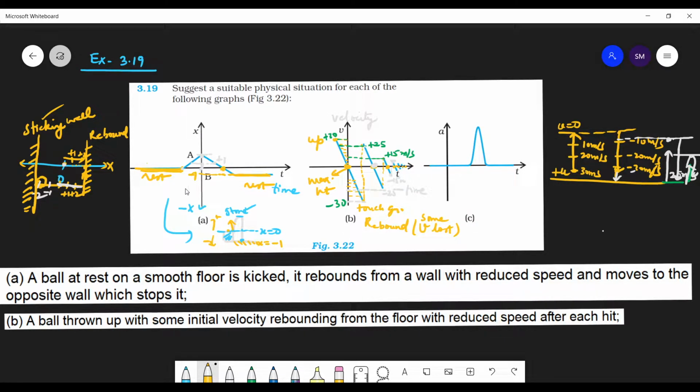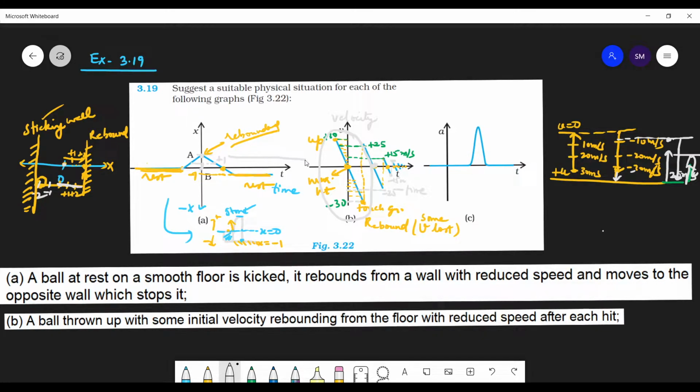So again, one more example, students. The earlier example, kick the ball, here it rebounded. So here the ball is rebounded. See, same graph, but here after this, suppose I want the same graph. Here the ball was thrown up, reaches maximum height and then touches the ground. If the ground is sticky, then it will remain over here only. Or let us take this example of stone instead of ball. So in case of stone, your graph will only be this much.